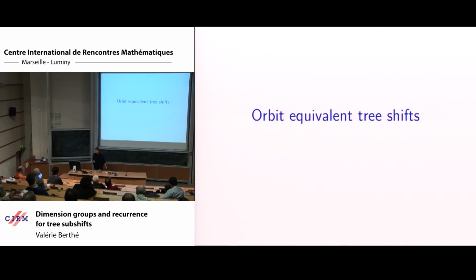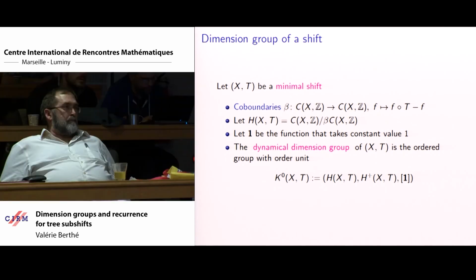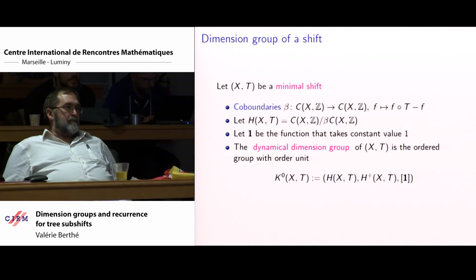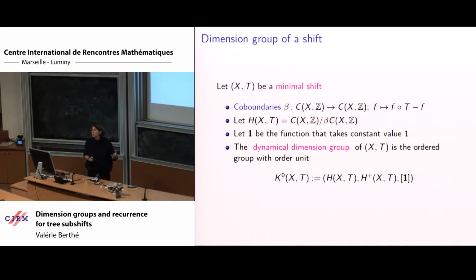Okay, so now we can arrive to the question of orbit equivalence for 3 shifts. So just to recap, for orbit equivalence and strong orbit equivalence, we would like to compute the dimension group. So the dimension group, this is exactly the same slide. So these are the continuous functions modulo the coboundaries, and we want to understand these continuous functions modulo the coboundaries.